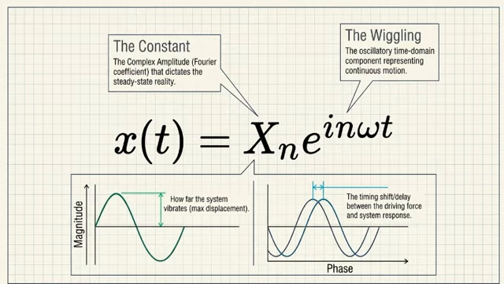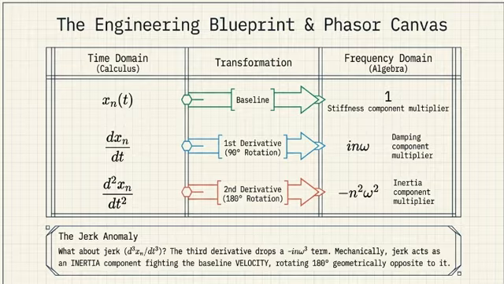How so? Well, in the physical realm, you normally try to find the exact position of the mass as it wiggles up and down over time. Which is a nightmare calculus part. Exactly. But x sub n does something entirely different. It acts as a complex amplitude. It ignores the wiggling timeline and sits perfectly still, giving you two crucial, permanent pieces of information about the vibration. First, it gives you the magnitude. And magnitude tells you the absolute maximum width of a vibration, right? Yes. So it tells you the absolute furthest the bridge deck will bounce up or down. Exactly. That's piece number one.